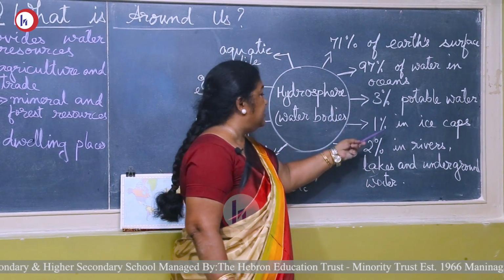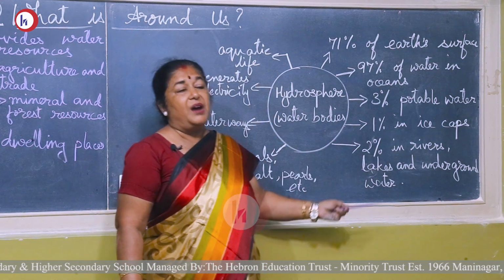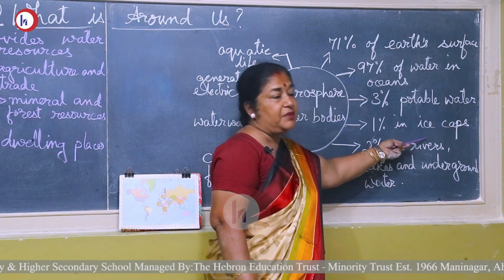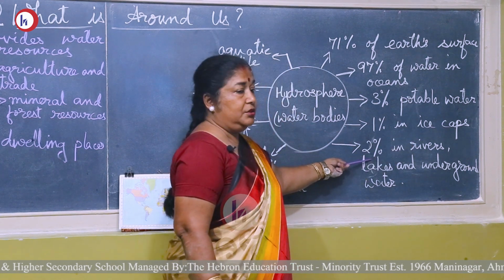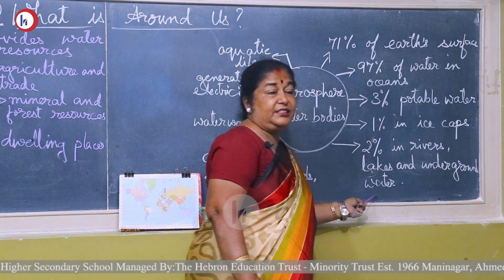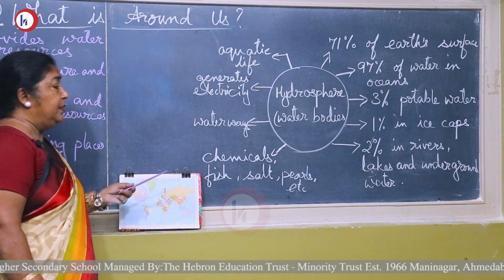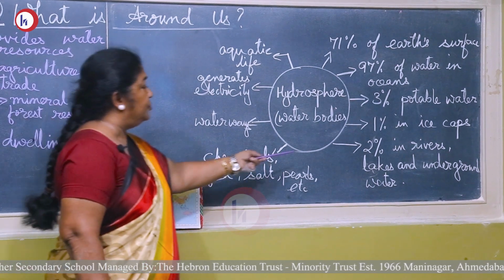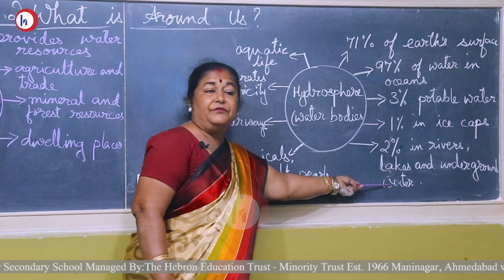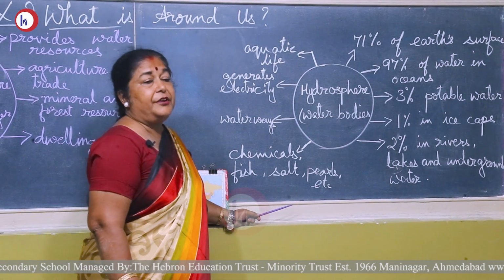Out of this 3%, 1% is in ice caps. That is on the mountains, in the Arctic and the Antarctic, and on high mountains such as the Himalayas. 2% is in the rivers, lakes and underground water. That's why nowadays we talk of rainwater harvesting. That has become very important because only 2% is in rivers, lakes and underground water, and we even bore out water.